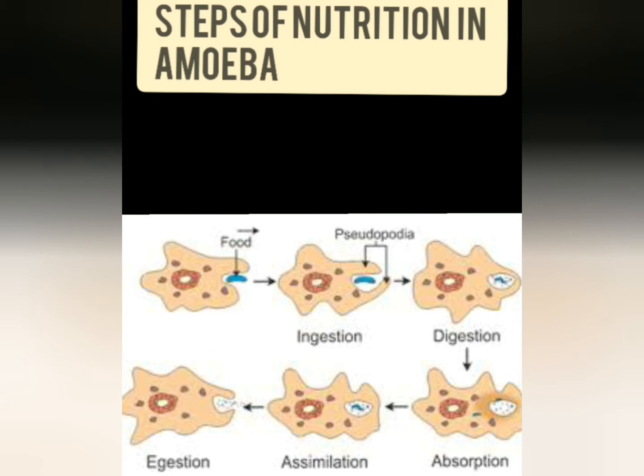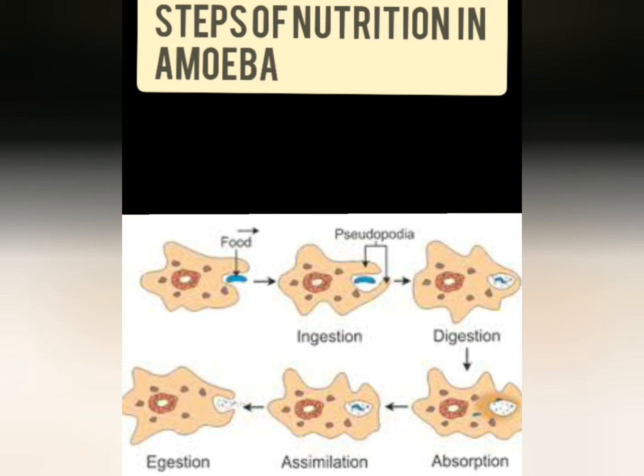Then takes place digestion. The digestive enzymes from the cytoplasm enter into the food vacuole and break down the food. Then takes place absorption of this food.